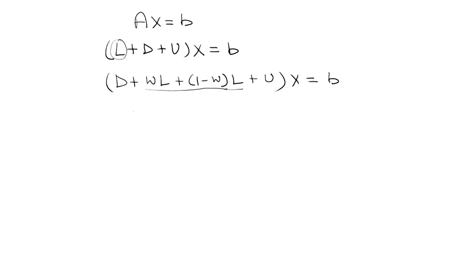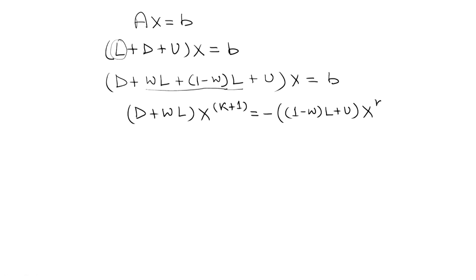Now you write your iterations like this: (D plus omega L) x at k plus 1 iteration equals minus ((1 minus omega) L plus U) x at k iteration plus b.